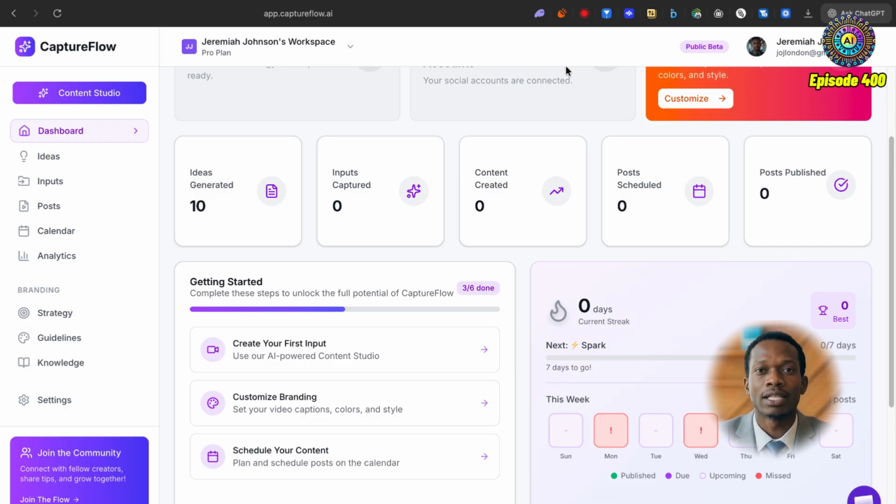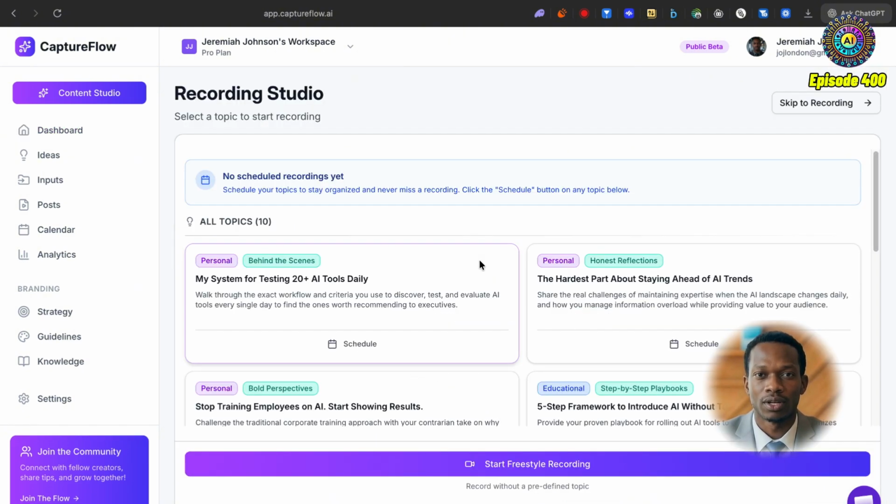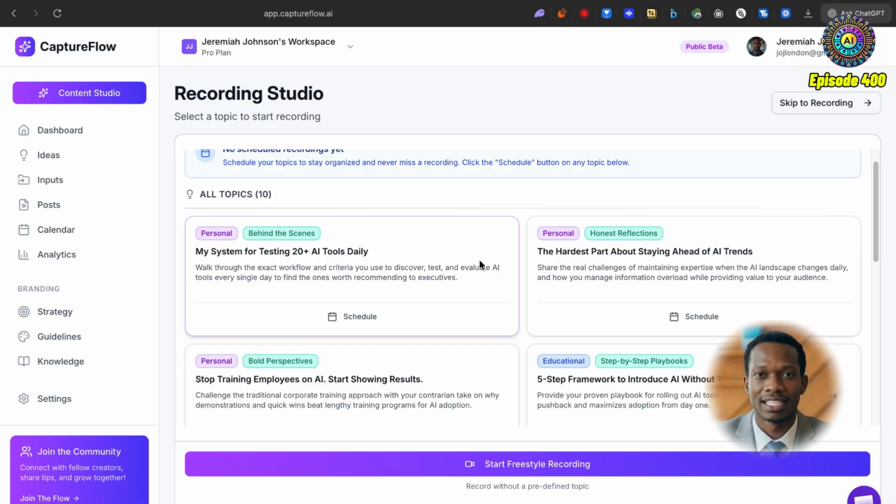So I was really pleased with those 10 ideas that CaptureFlow has just generated. I'm going to get back to this getting started list of things that I can do, and I'm going to create my first input so I can use CaptureFlow's AI-powered content studio to actually start bringing these ideas to life.